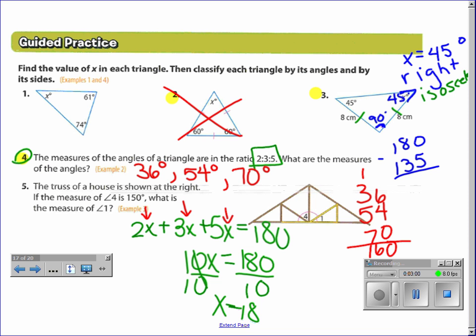What did we do wrong? Yes. You were short. 5 times 18 is supposed to be 90. 90 degrees. That's all right. Always double check. You can add them up. They should